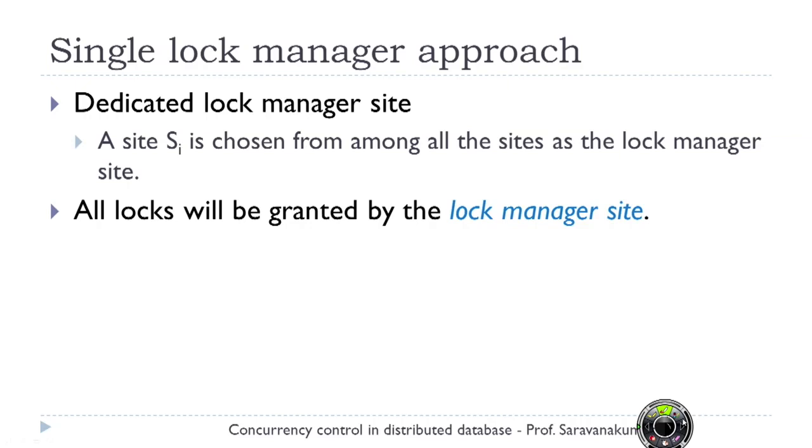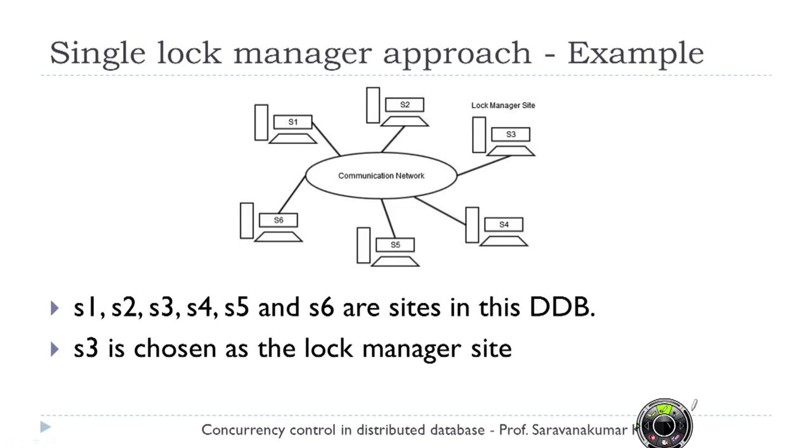Whenever a request comes to any site, that site's transaction manager is responsible for forwarding a lock request to the lock manager site. The lock manager site takes this lock request and verifies its lock table. If it can be granted, it grants the lock. Otherwise, it denies the lock until the data item is free. So all locks will be granted by the lock manager site in our case.